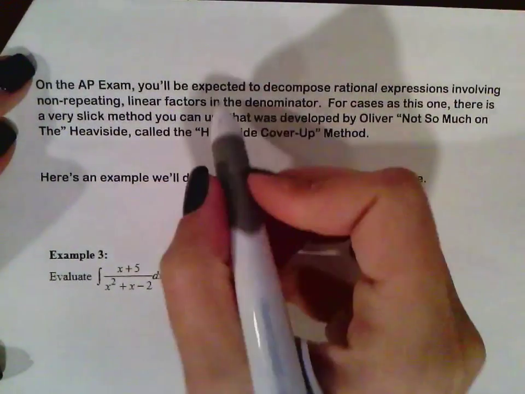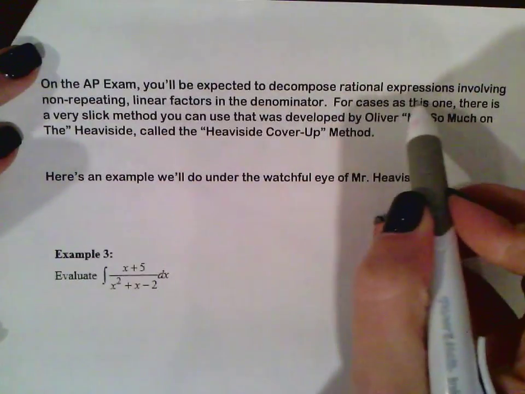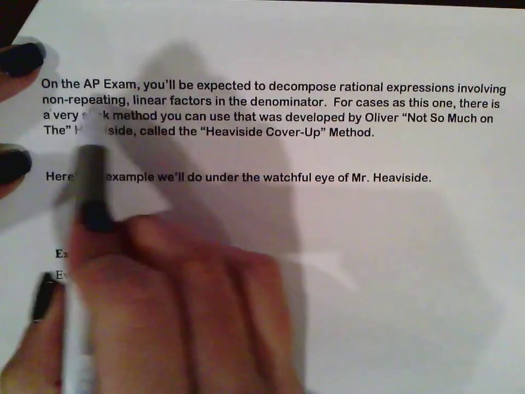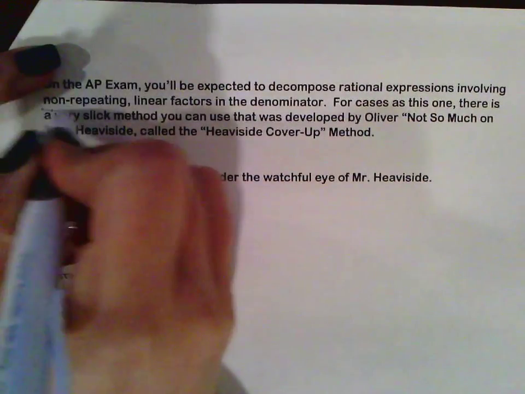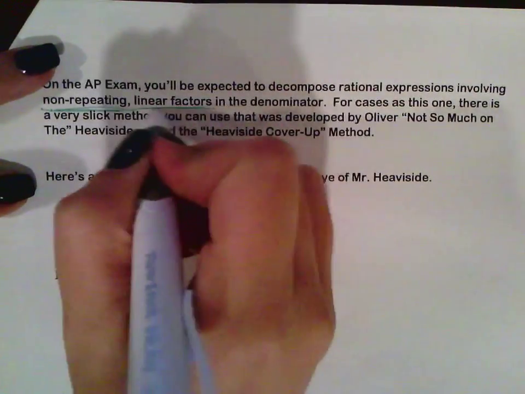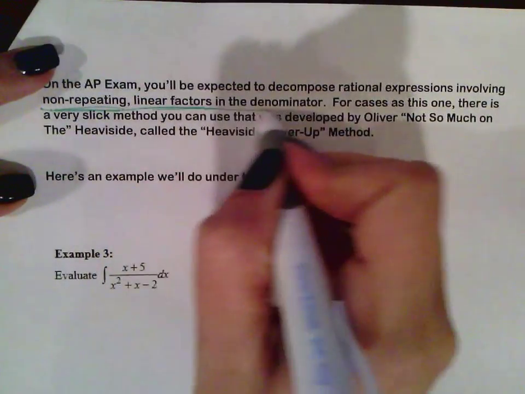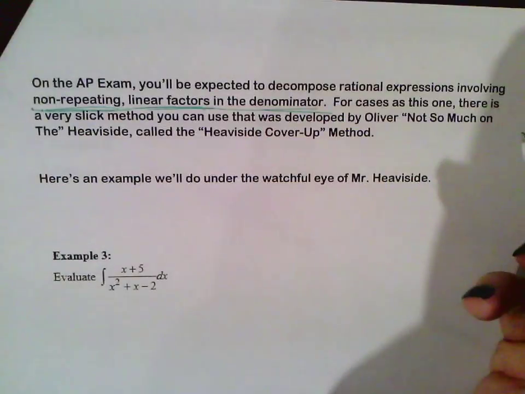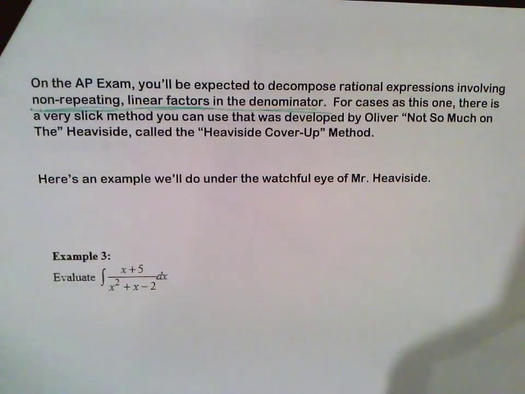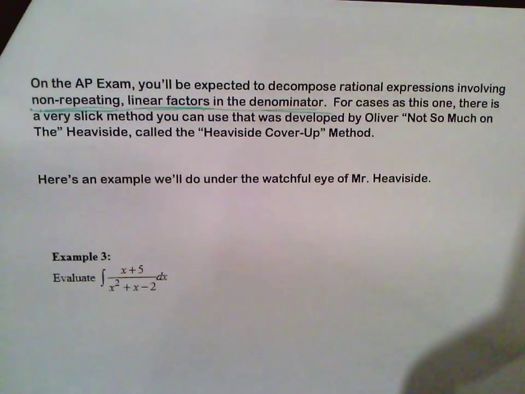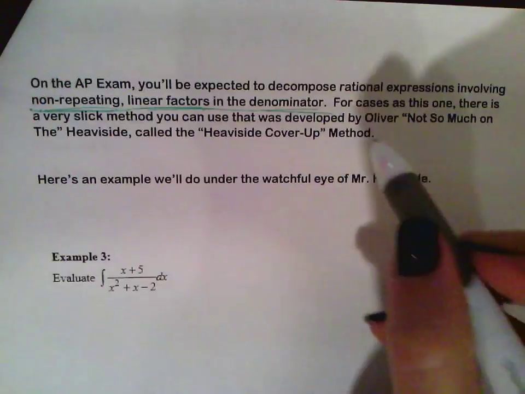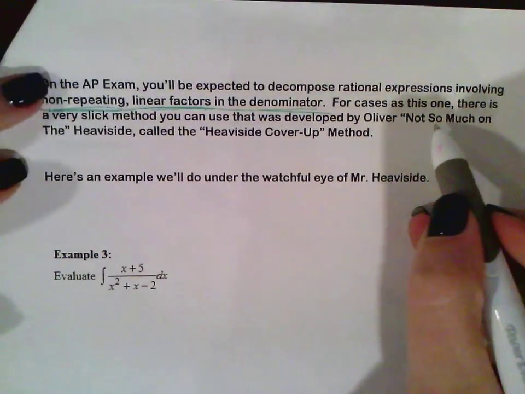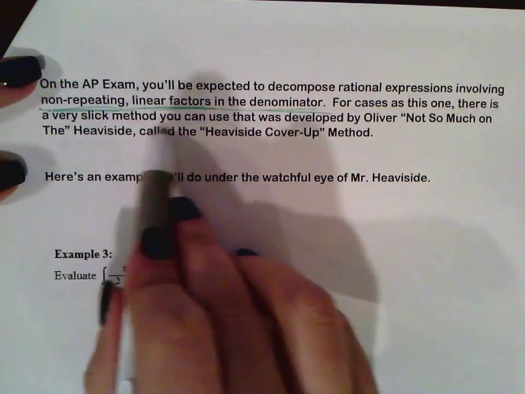So on the AP exam, you're going to be expected to decompose the rational expression involving non-repeating linear factors. Key: non-repeating, they have to be linear factors in the denominator. You're not going to have an example like example 1 that we just did, where it shows you the partial fractions and then you start off with the integration. So for cases such as this one, there is a very slick method that you can use.